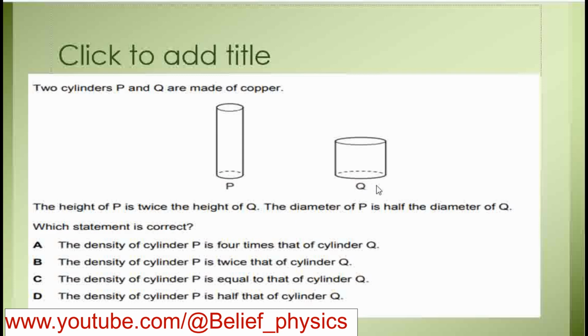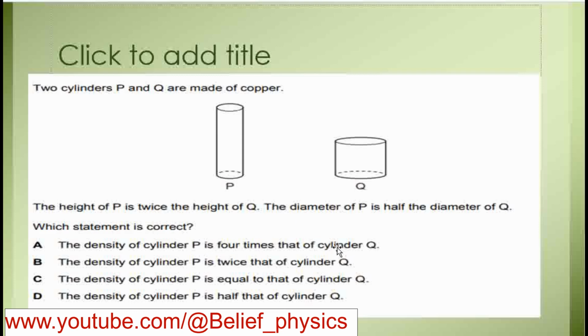The diameter of P is half the diameter of Q, which is obvious. Diameter is half and height is twice that of Q. Which statement is correct? Option A: the density of cylinder P is 4 times that of cylinder Q.